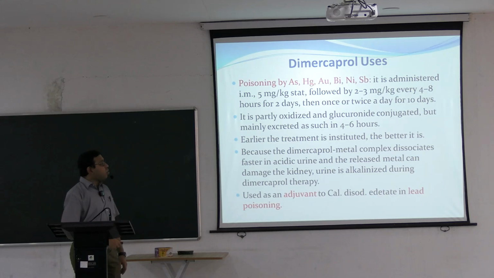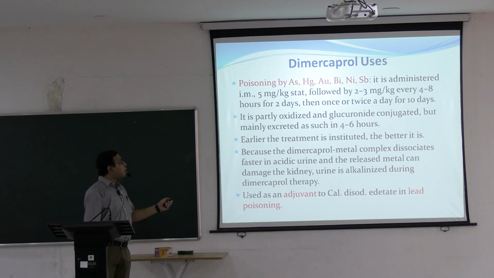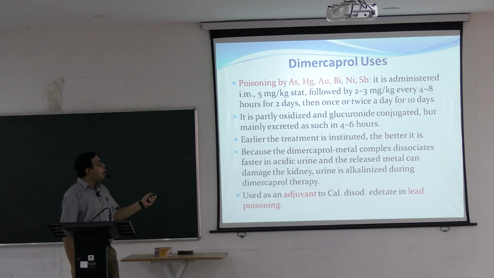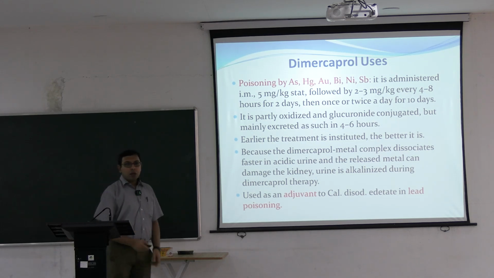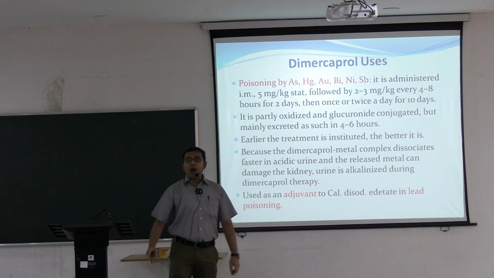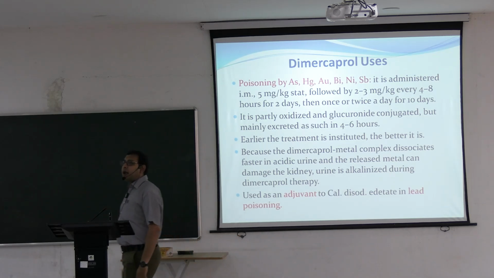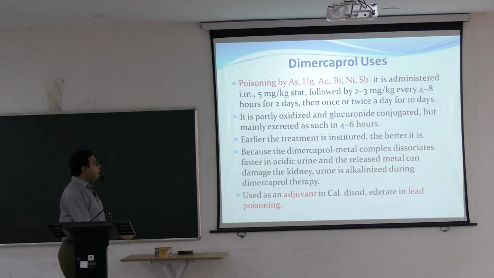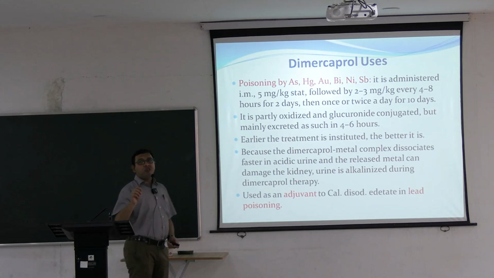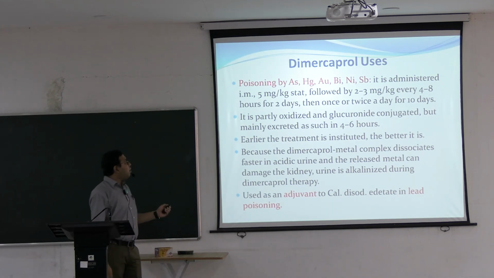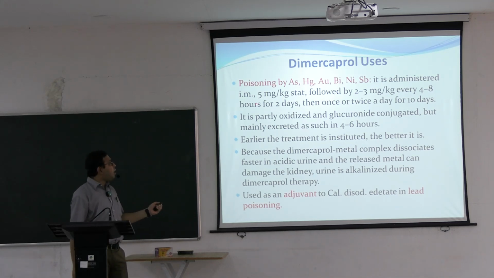So where it is used, usually poisoning by arsenic. So arsenic poisoning, mercury poisoning, gold poisoning, bismuth poisoning, nickel poisoning and antimony poisoning. These are the poisonings where Dimercaprol, or British anti-lewisite, is used. It is usually administered intramuscularly, 5 mg per kg stat first, followed by 2 to 3 mg per kg every 4 to 8 hours for 2 days, then once or twice a day for